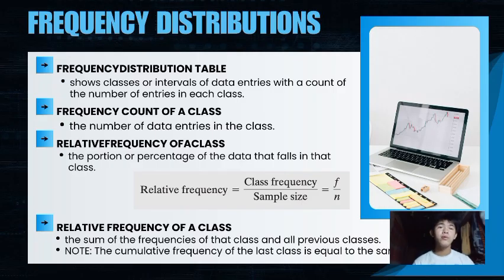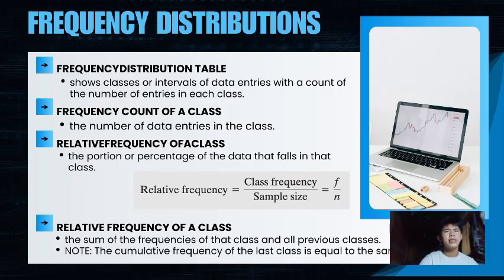We have the equation: relative frequency is equal to class frequency over sample size, represented as small f over small n. The cumulative frequency of a class is the sum of the frequencies of that class and all previous classes. Note, the cumulative frequency at the last class is equal to the sample size, which is the n.